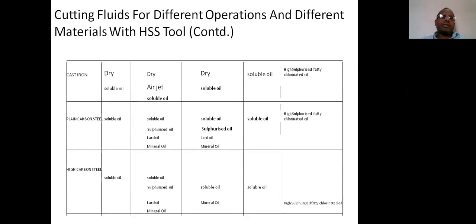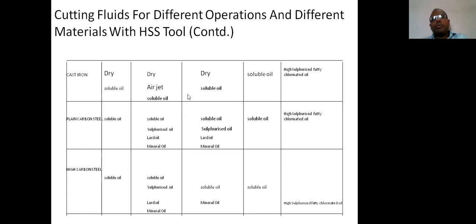Now come to these, the ferrous metals. Cast iron also has smooth, good lubricating capacity. That's why for turning operation, dry condition is also suitable. But for other operations, instead of dry condition, generally either air jet or soluble oil is used.